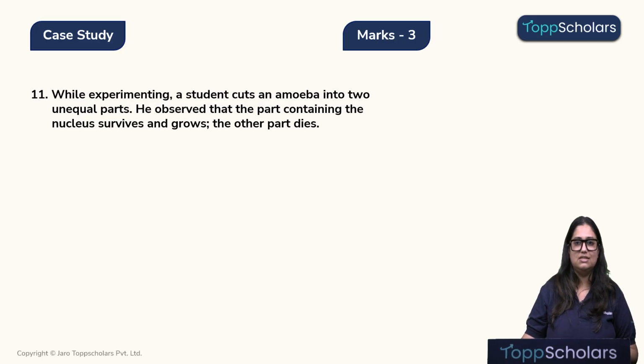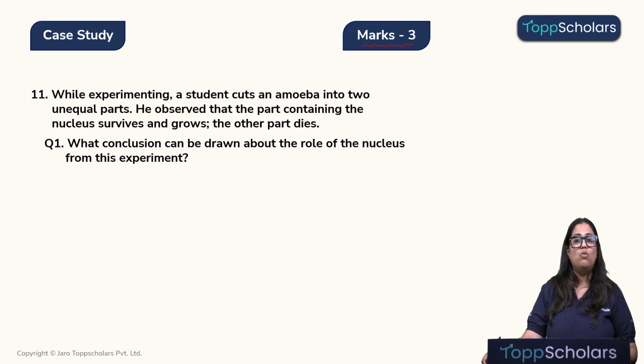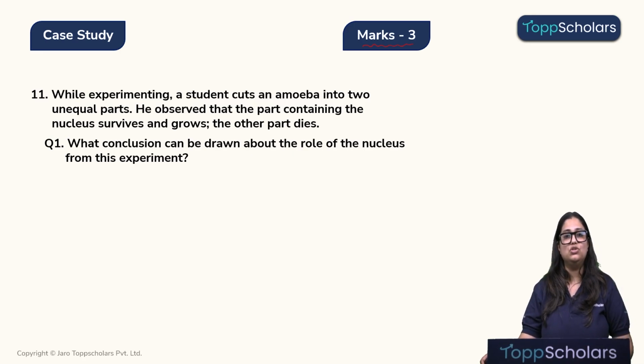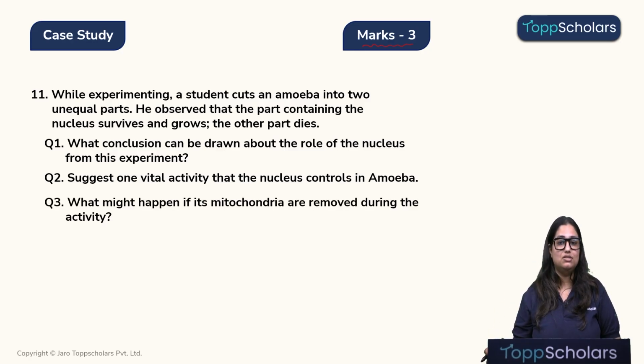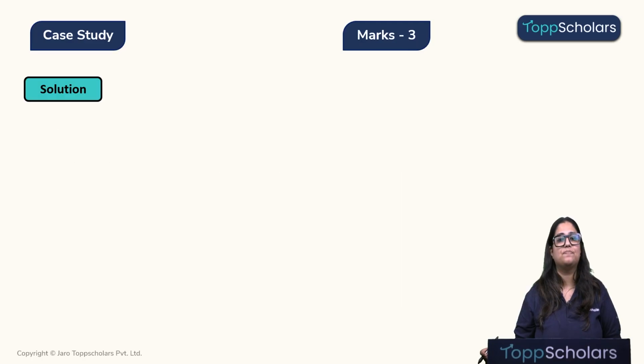Now let's look at this case study, which can be asked for 3 marks. While experimenting, a student cuts an amoeba into 2 unequal parts. He observed that the part containing the nucleus survives and grows, and the other part which does not have a nucleus dies. Question 1. What conclusion can be drawn about the role of the nucleus from this experiment? Question 2. Suggest one vital activity that the nucleus controls in amoeba. And question 3. What might happen if the mitochondria are removed during this activity? Let's solve these questions.